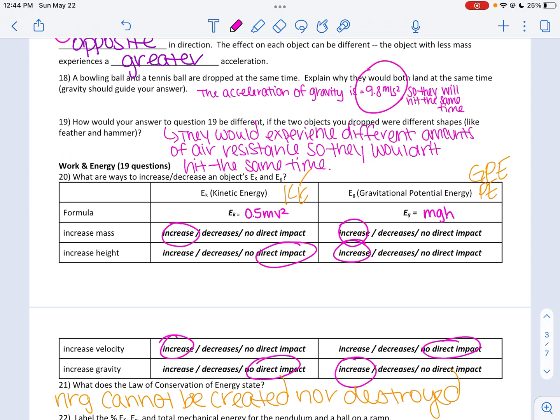Reminder, acceleration here on Earth, 9.8 meters per second squared. So if I drop two objects of different masses, they accelerate at the same rate. They hit at the same time. But if they have different shapes, like a feather and the hammer in 19, obviously that does factor in air resistance. So if there is air resistance, then unfortunately, we won't only have gravity pulling the objects down. If I have no air resistance, though, they should strike at the same time.